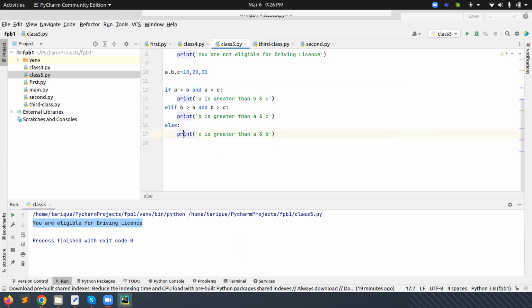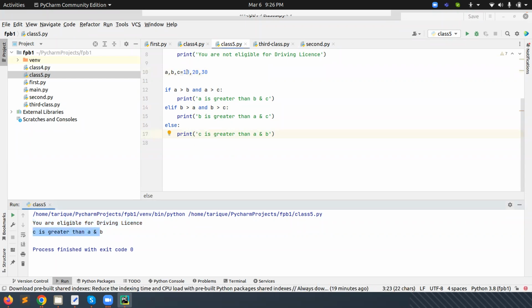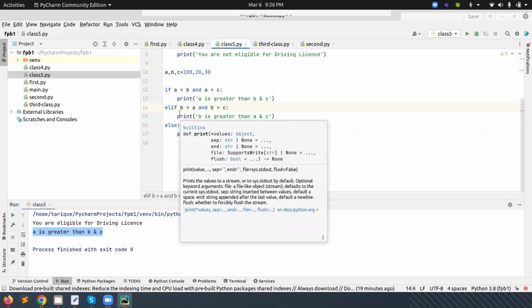Now automatically, what will happen? The third condition, C is greater than A and B, is true. So automatically it will execute here. Now you can see C is greater than A and B. And now if I put 100, then you can see A is greater than B and C. How many conditions can we apply here? Not an issue, any number of conditions we can apply.